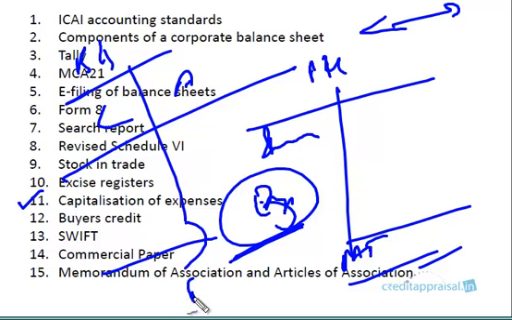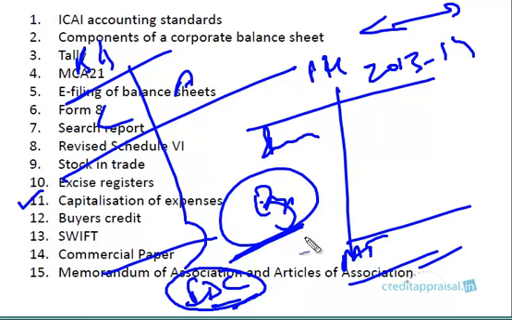Say, for example, interest during construction. In a large project, interest during construction is a very large component, so companies capitalize this, right? Instead of showing it in the P&L account for that year, say the construction period is 1 year, 2013-14, this interest pertains to 13-14 because it is during construction. The project is under implementation, the company has a term loan, and interest is for this year.